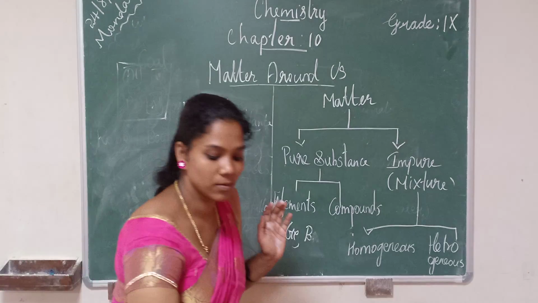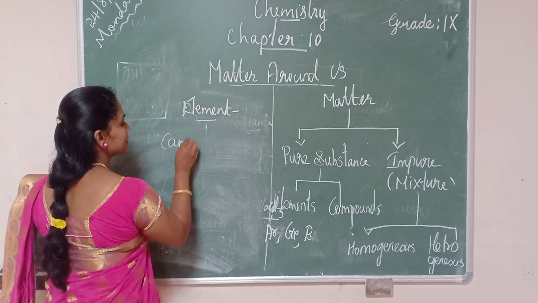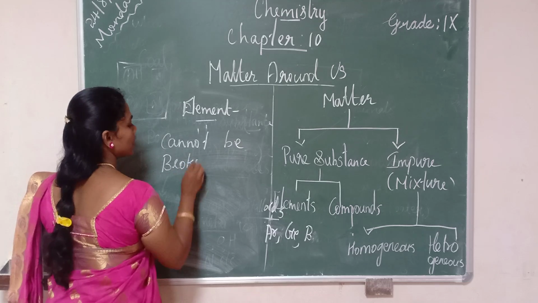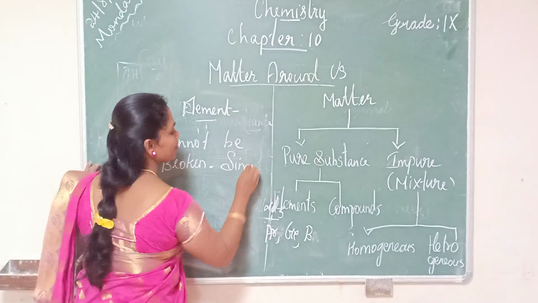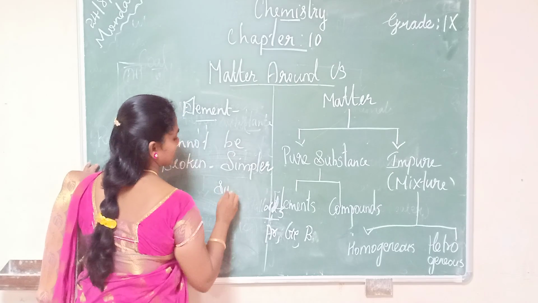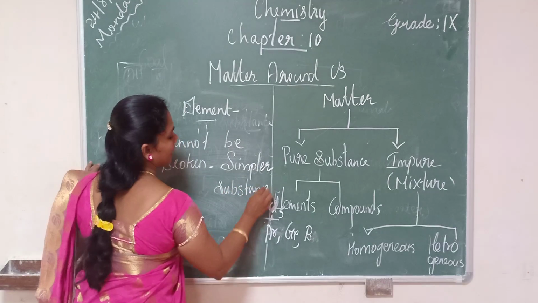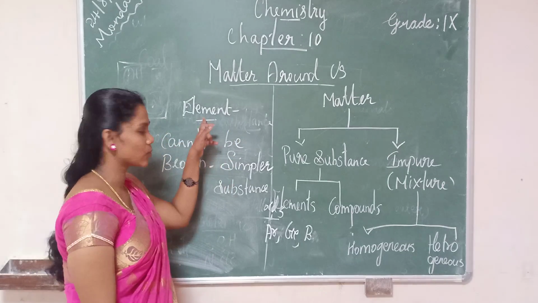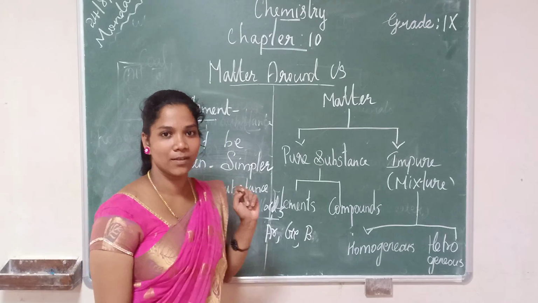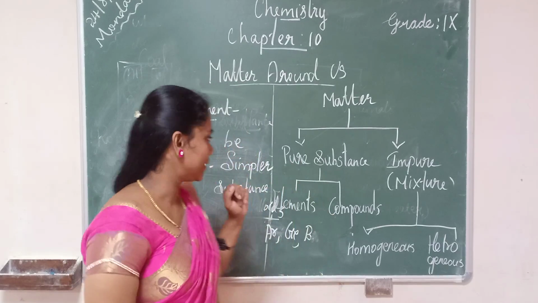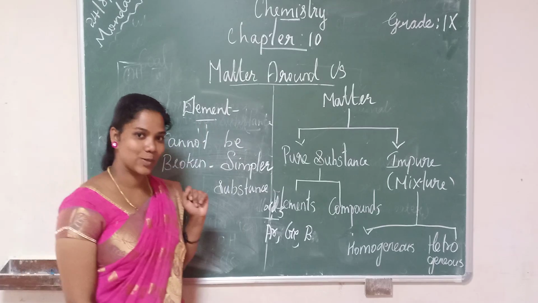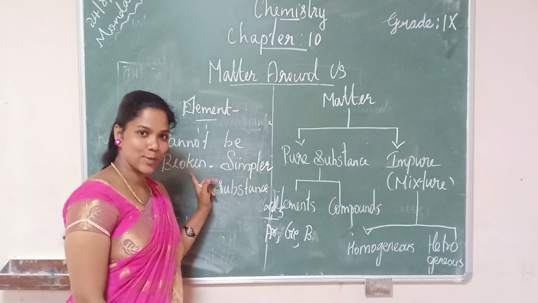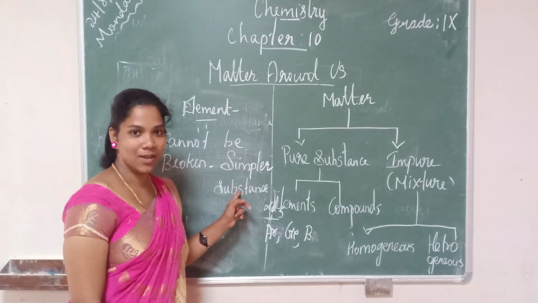So elements are substances that cannot be broken down into similar substances. Hence, it is called an element. Any substance that cannot be broken down into similar substances is called an element. And who named this word? Robert Boyle. So, from this what you understood is that each element has its own atom and it cannot be broken down into similar substances. Okay, are you clear?